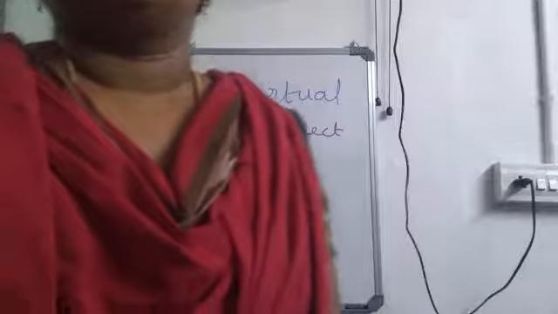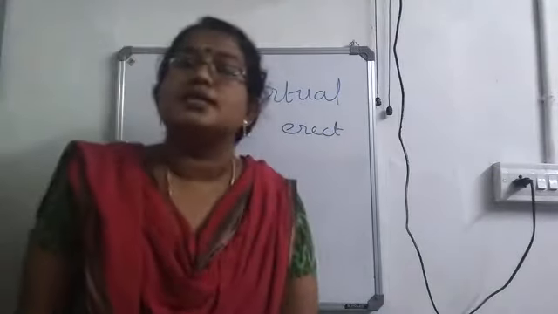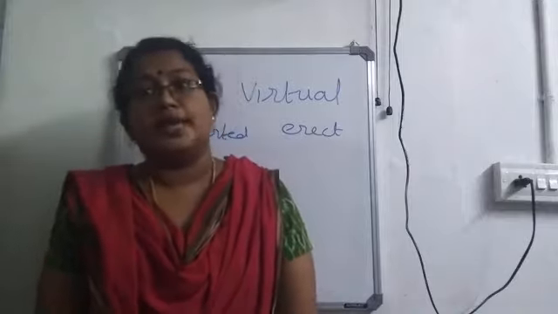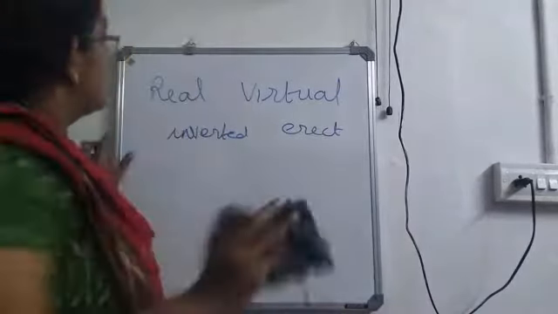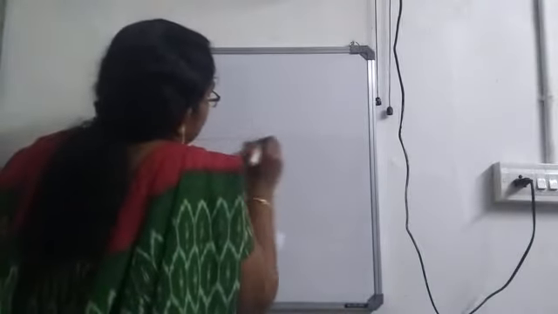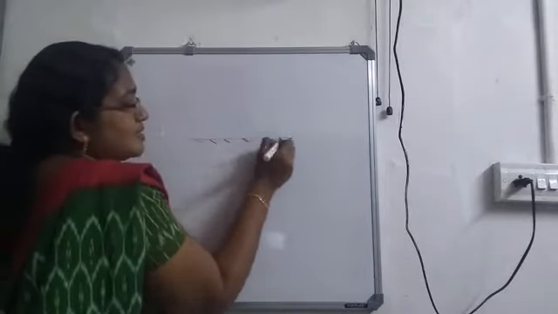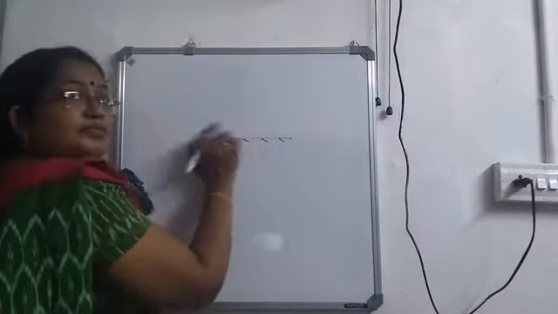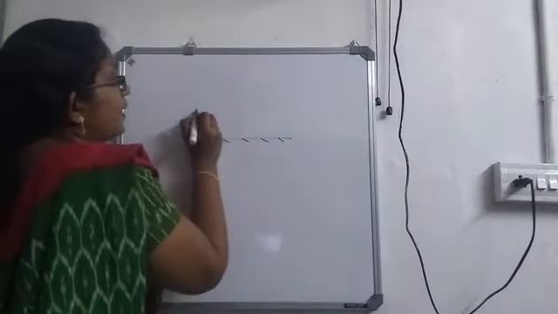Okay. Now we will consider the image formation using a point object. How is image formed using a point object? So, for that, I am considering a plain mirror here. So, this is the silver coating and this side will be the reflecting surface. Okay. I have kept a point object here.